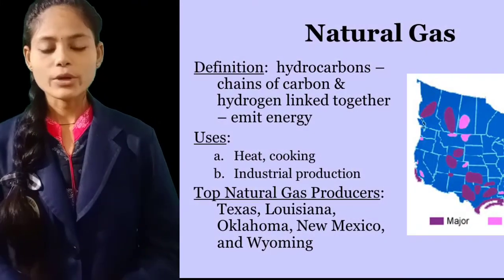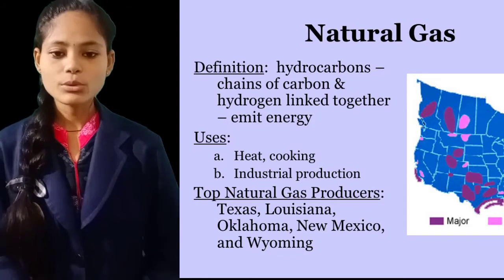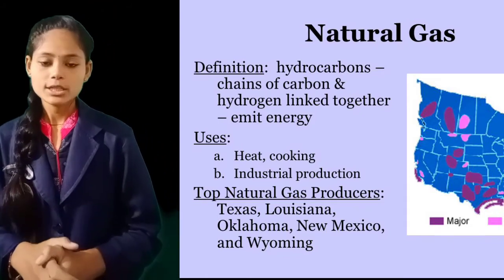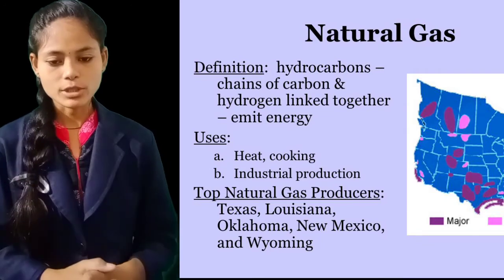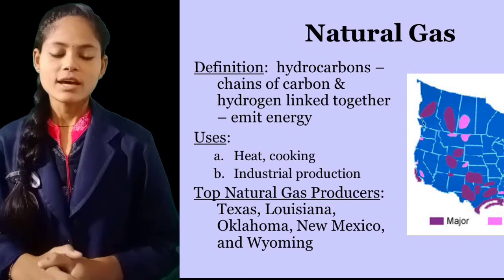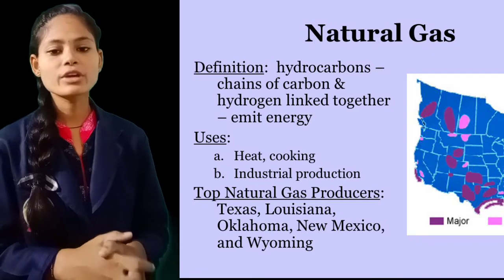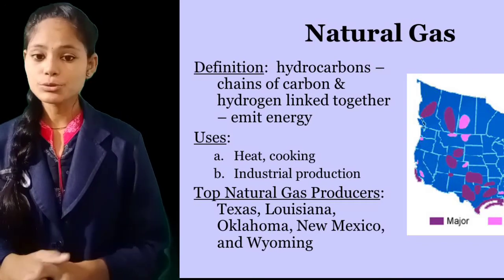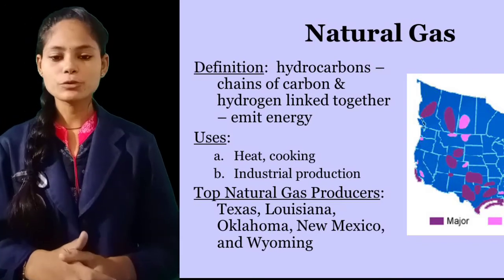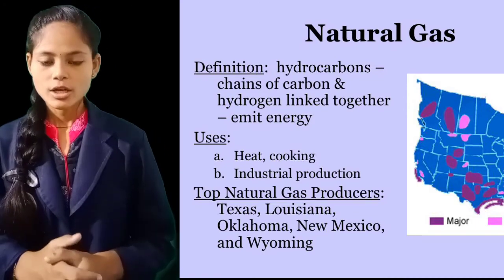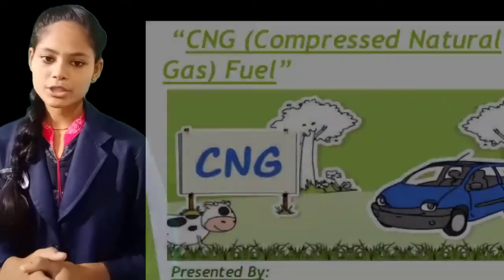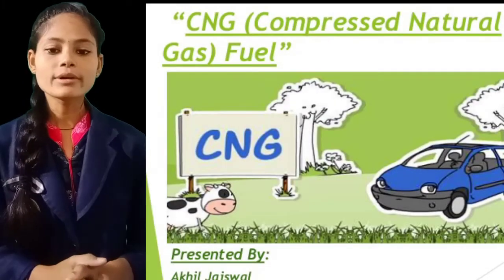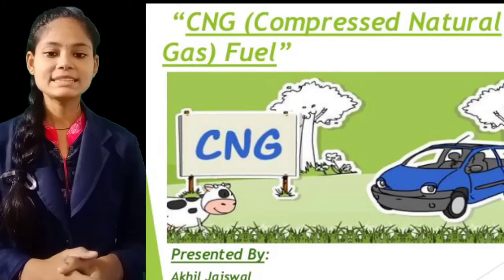The next fossil fuel is natural gas. This natural gas is also obtained while processing coal and petroleum. These natural gases are used for various purposes. They are also used for running vehicles, and for energy production. These natural gases are generally stored under high pressure, and they are also called compressed natural gas, CNG.